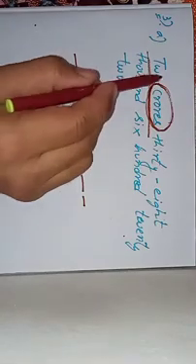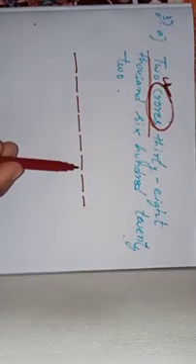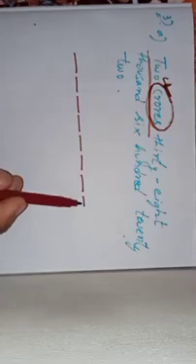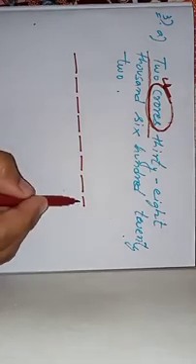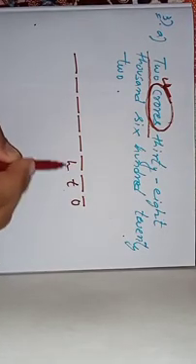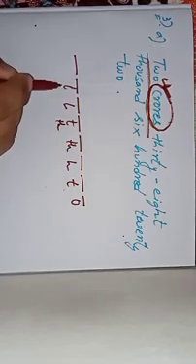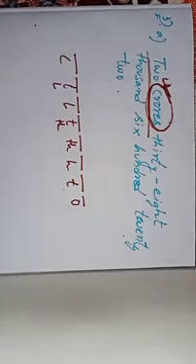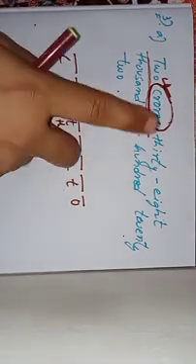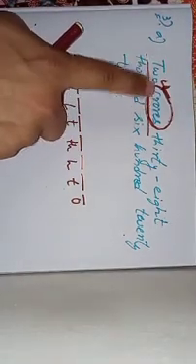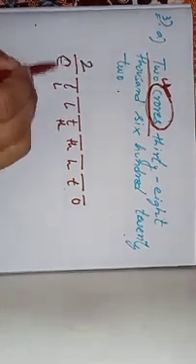So what will you do? Look at the very first place value, that is crores, and you give dashes till crores. Okay, count the place values till crores, because the very first place value in this number is crores. So this is 1, this is 10, this is 100, this is 1000, this is 10,000, this is lakh, this is 10 lakh, and this is crore. Okay, so we have stopped at crore. You don't have to write this. Okay, if you want, you may. Now crores, so that is 2 crores. What is the value of crores over here? That is 2, so you write 2 over here. Okay, this is crores, 2 over here.